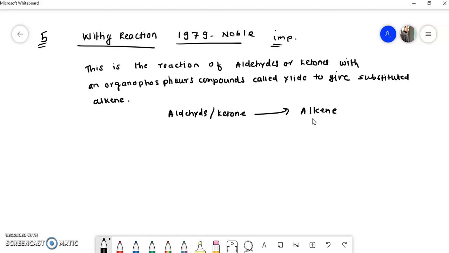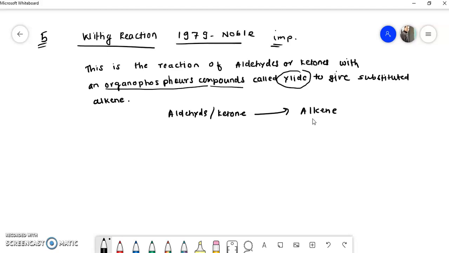For that you have to use an organophosphorus compound, which is called an ylide. So the importance of this reaction is very large. That's why they got a Nobel Prize in chemistry in 1979.